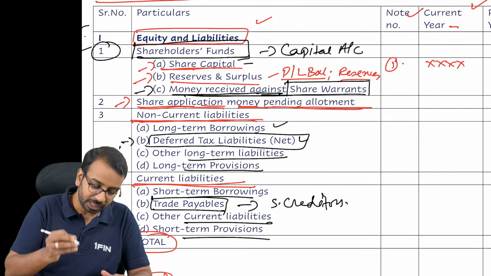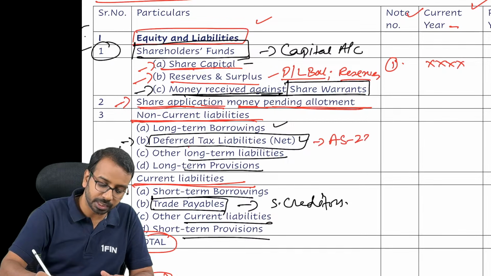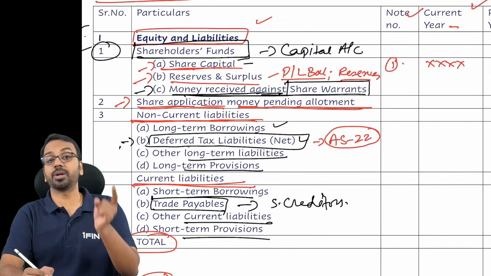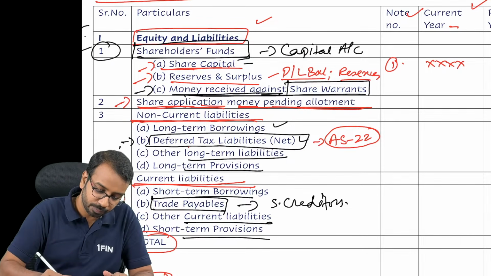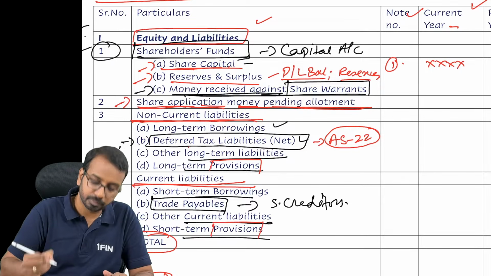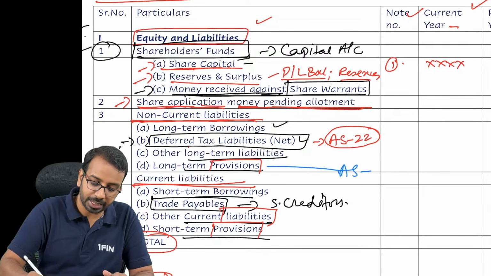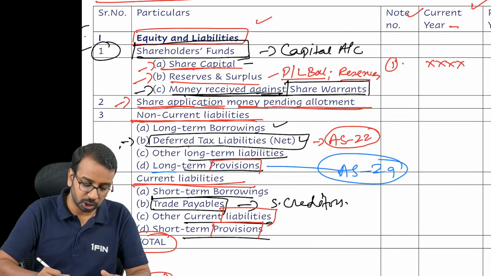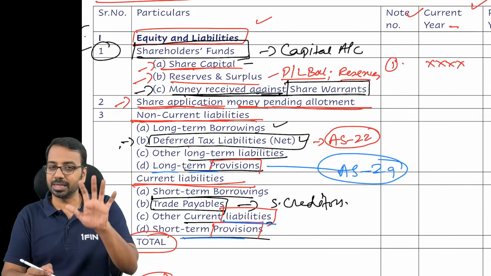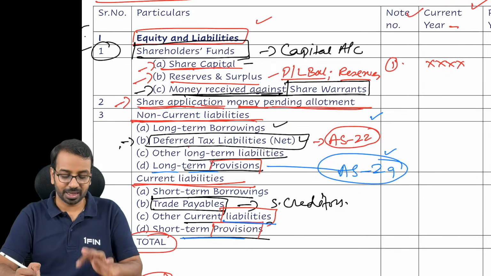Now, whenever we talk about deferred tax liabilities, this is covered under Accounting Standard 22. So when we learn Accounting Standard 22, we will learn about deferred tax liability. Then you have provisions and other liabilities. For all of this, we have one standard called Accounting Standard 29. In Accounting Standard 29, we'll learn about the long-term provisions and short-term provisions, the liabilities part, when and how do we recognize them, all of those things. So AS 22 and AS 29 get covered here, right?